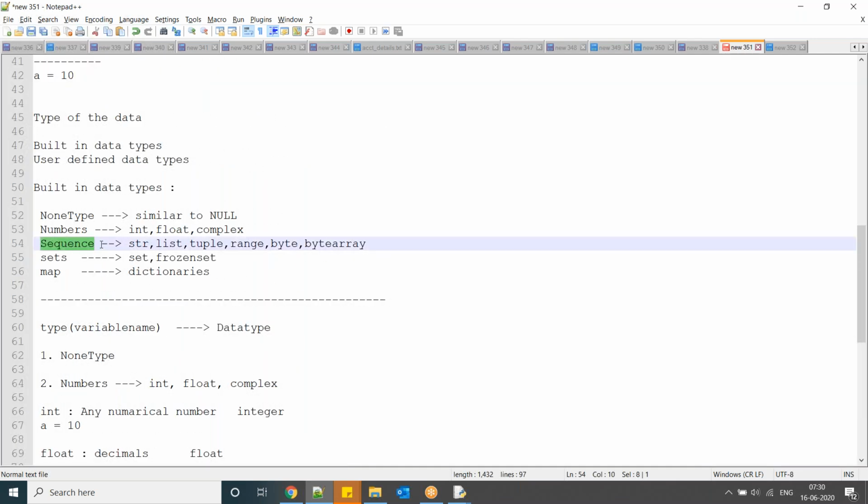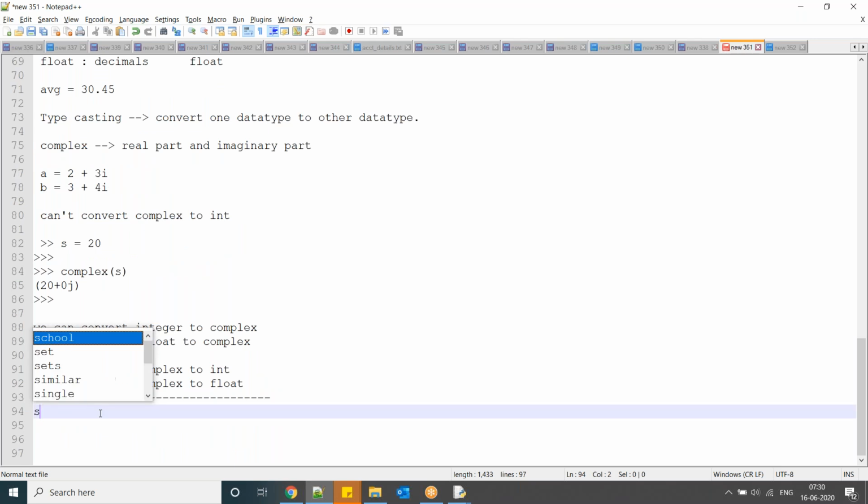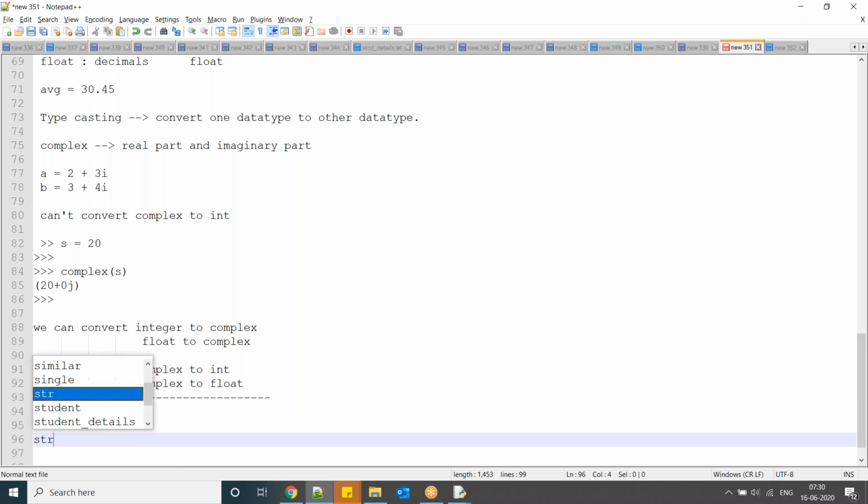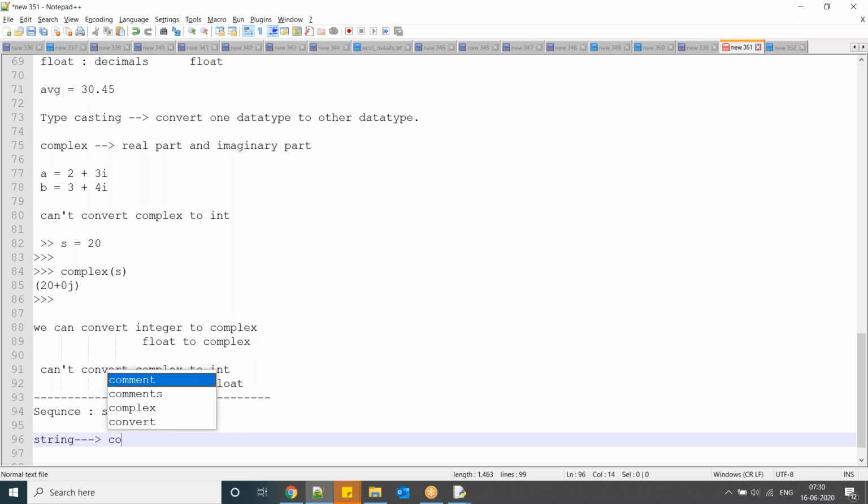Okay, now the next important thing is sequence. What is the sequence category? A sequence is a collection of characters. So first we'll discuss the sequence related types. So string. What exactly is a string? String means a collection or sequence of characters.